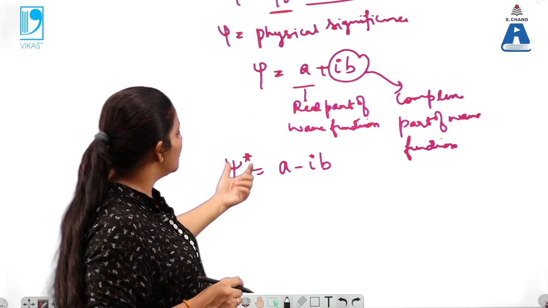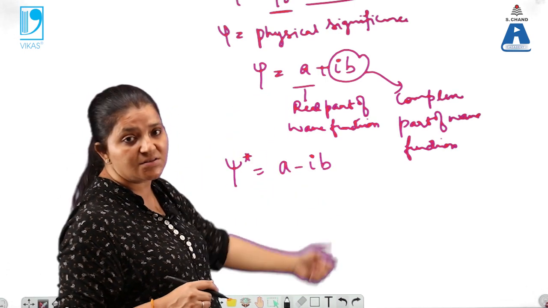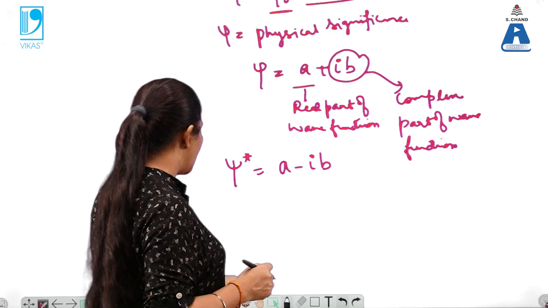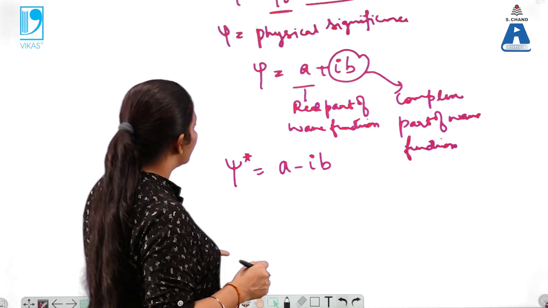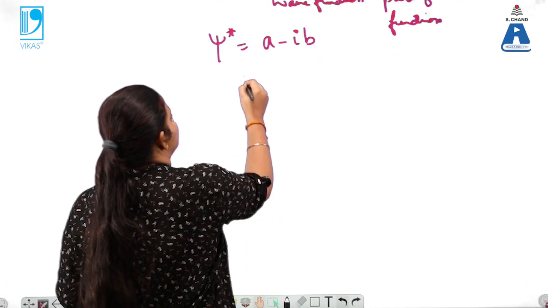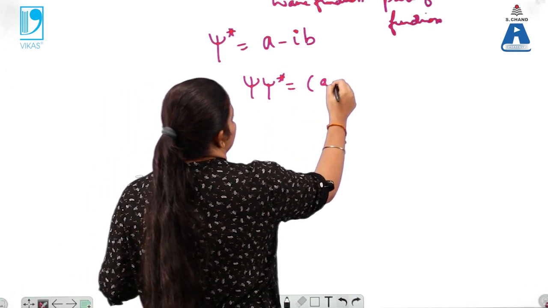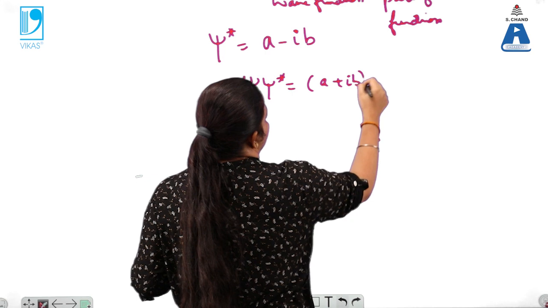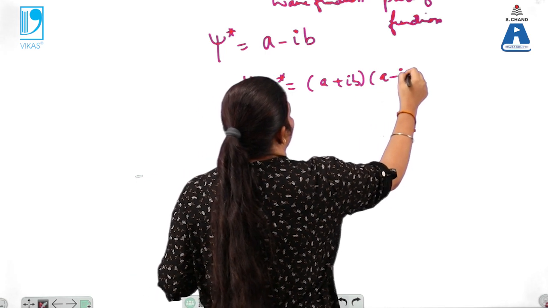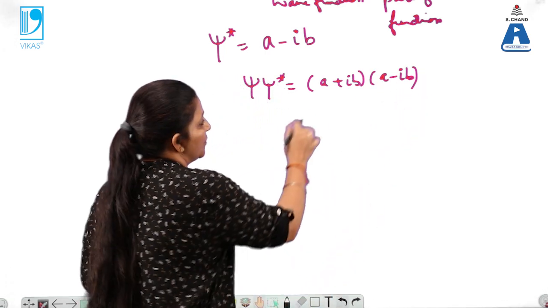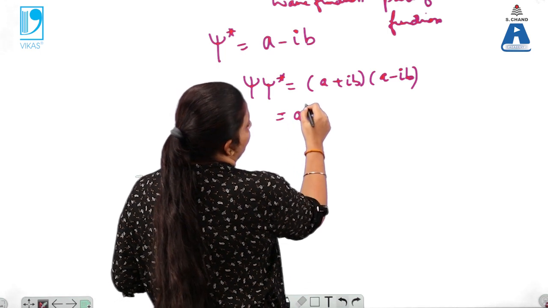So psi into psi star will become a plus iota b into a minus iota b. Now solve this equation.